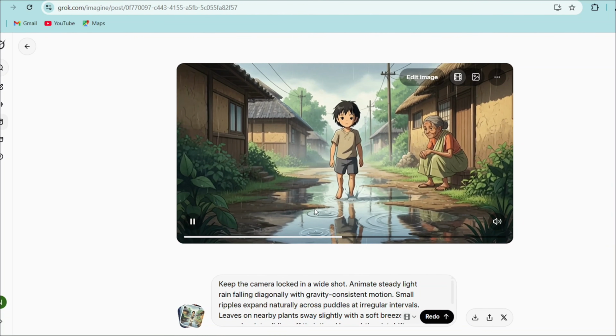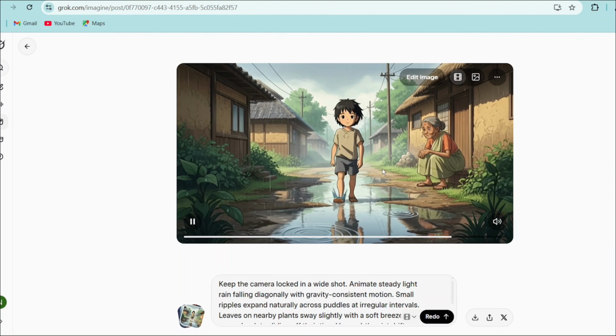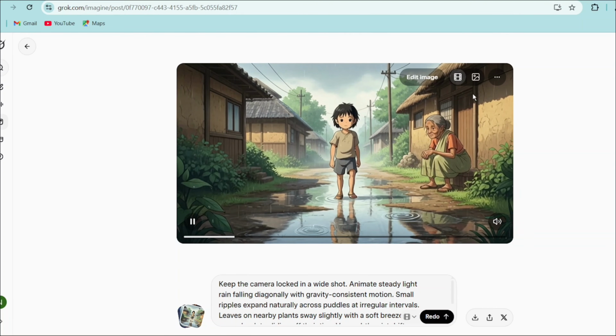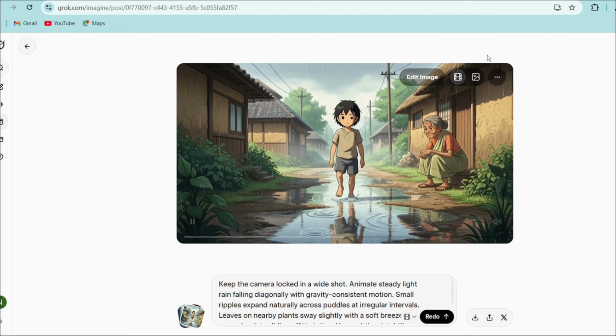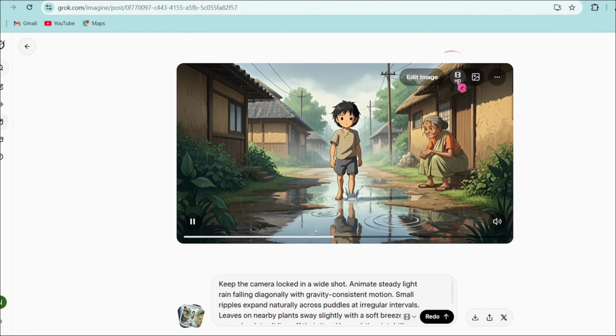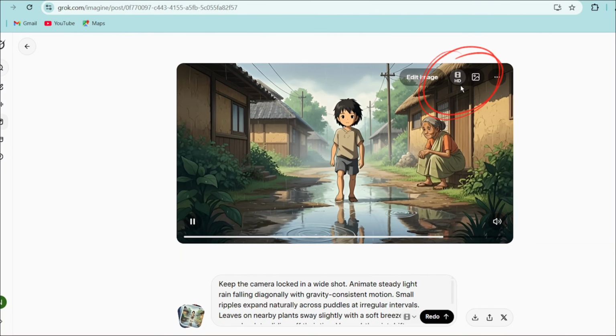Now you can see that the first scene image has been animated. It is animated according to the scene and it looks perfect. Now you will see 3 dots here. Click on them. Then click on Upscale Video. When it converts to HD, download the video.